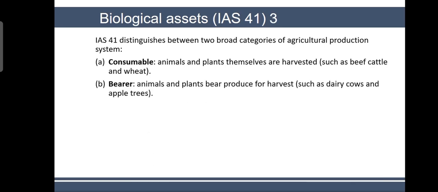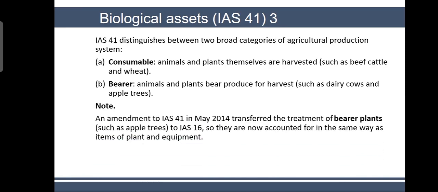And the other is bearer. Bearers are animals and plants that bear produce for harvest. So for example, you may raise chickens or hens for getting eggs, or you may raise them for getting meat. If you are raising them for getting meat, you call them consumables. If your intention is to get eggs, you call it bearer. So bearers are these animals and plants. Like an apple tree is a bearer, but a wheat plant is a consumable because you consume it.